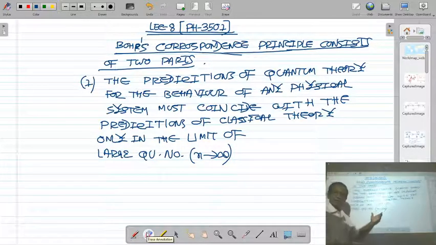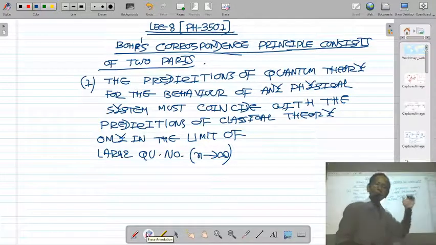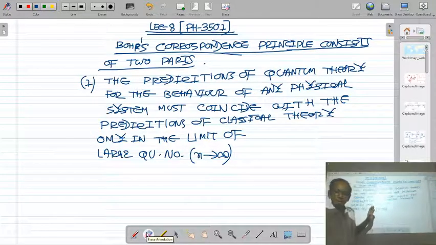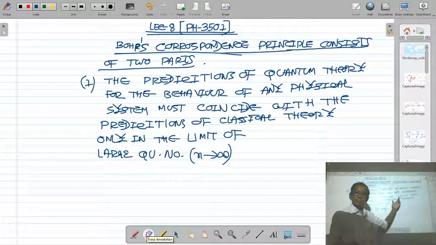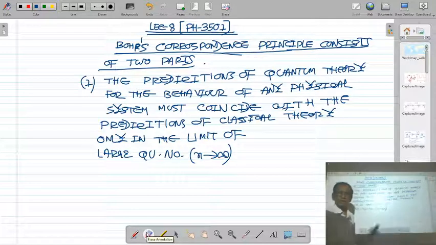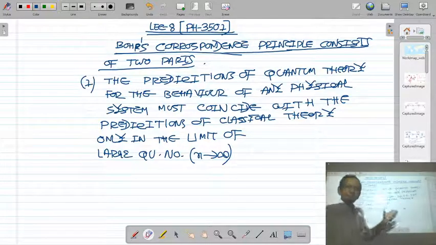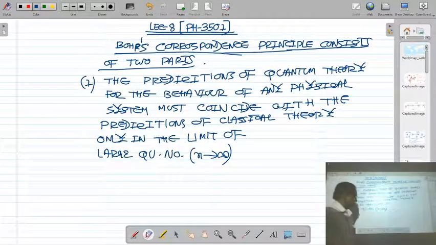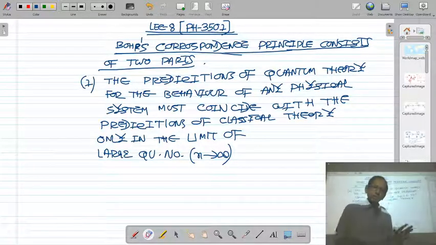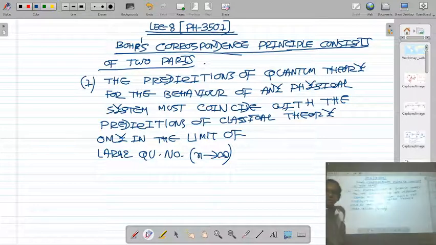We will see some examples and explain that for small quantum number, the results of quantum theory do not agree with the results of classical theory. But for higher quantum number, if you take n tends to infinity, the results of quantum theory agree well or coincide with the results of classical theory.